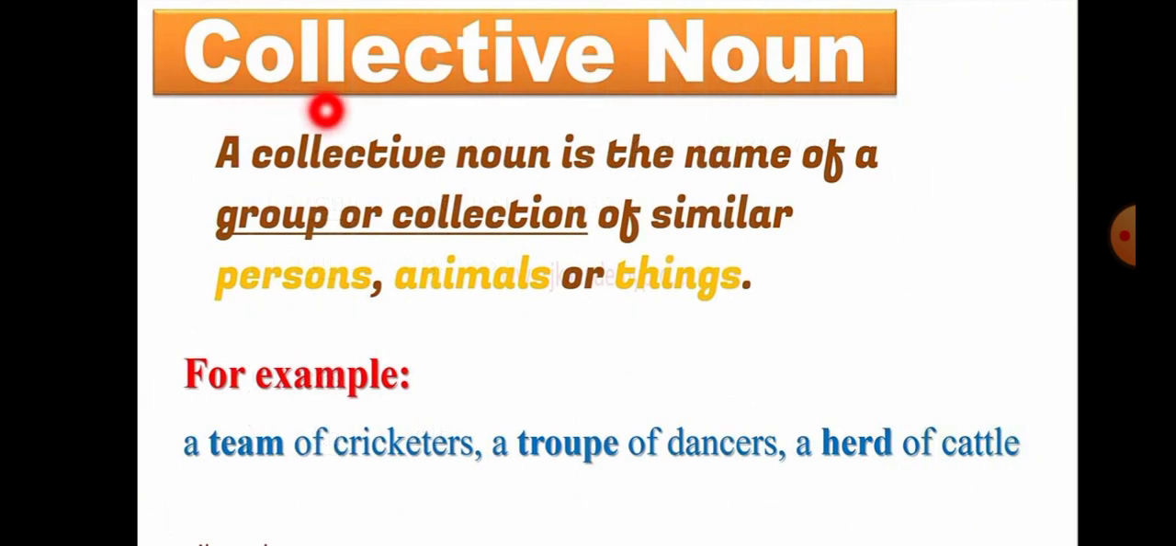Now the next type is collective noun. A collective noun is the name of a group or collection of similar persons, animals or things. For example, a team of cricketers, a troop of dancers, a herd of cattle. Now what is meant by collective noun? Collective noun means a group of similar things or people, animals and things. For example, a crowd of people. Now in a crowd there are so many people. So that is a collection. That is why it is known as collective noun.